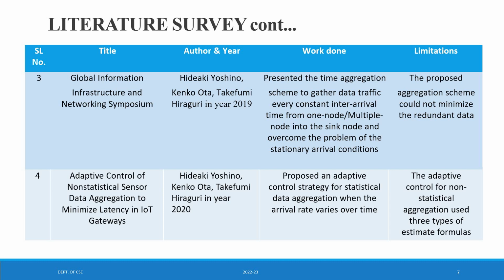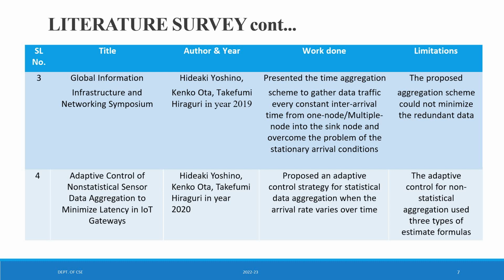Sorry for that. This was the limitation on the title Global Information Infrastructure and Network Symposium: Adaptive control of non-statistical sensor data aggregation to minimize latency in IoT gateways. This is the next survey, given by Hideki Oshiono, Kento Ota, and Takifumi Hiraguri in 2020, who proposed an adaptive control strategy for statistical data aggregation when the arrival rate varies over time. This is the work done under this title.